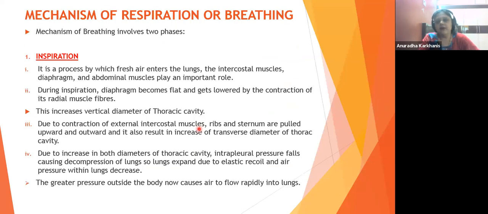So how will you write it down? Just in a single word, but you have to make 3 columns. The first column will be the characteristic, second column inspiration, third expiration. So in the characteristic, the point will be entry of air into the lungs. There you can say from the lungs to the surrounding.